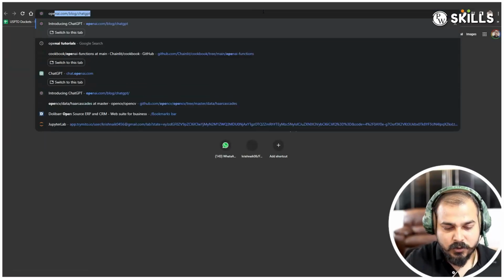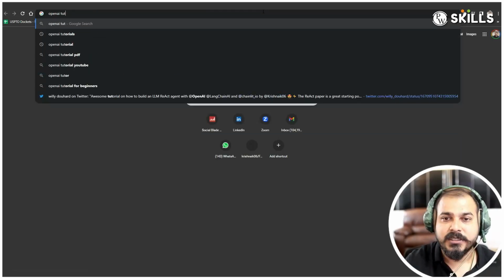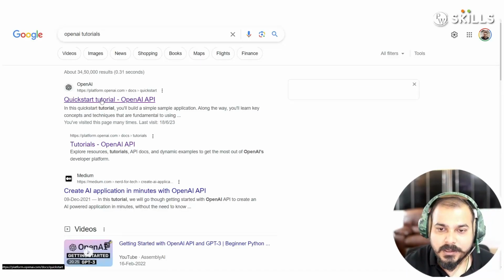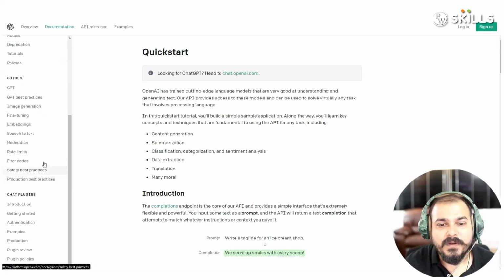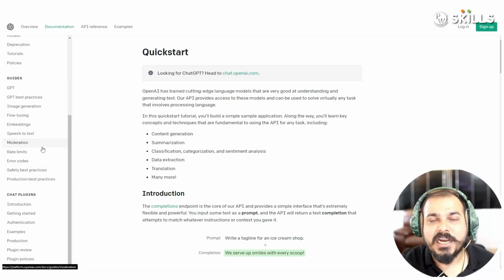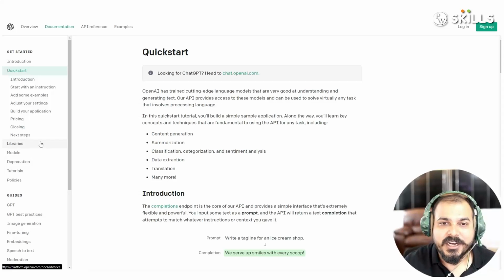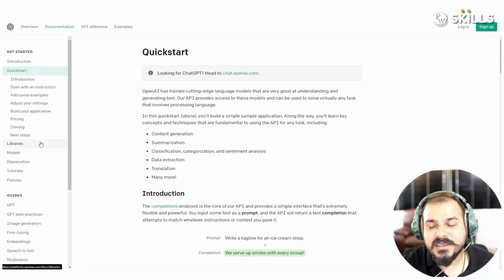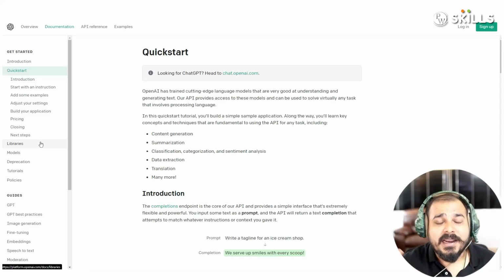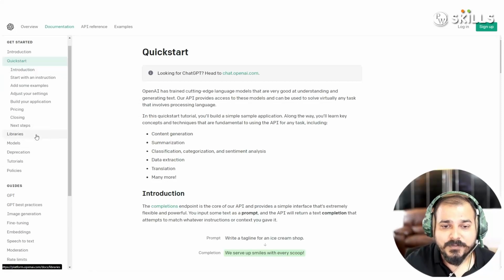Later on, if you go and see the OpenAI tutorials, here I will be showing you how we can use this and how we can use the prompt through code also. Let's say that tomorrow you want to build your own chatbot and solve your own use cases. For that you really need to create your own prompts, because you will not be creating a generic chatbot. OpenAI has done one amazing thing: it has exposed that API and given it to you. Now you can do anything you want, fine-tune with respect to your data, apply your own techniques of prompt engineering and use it. All those things will be coming up as we go ahead.